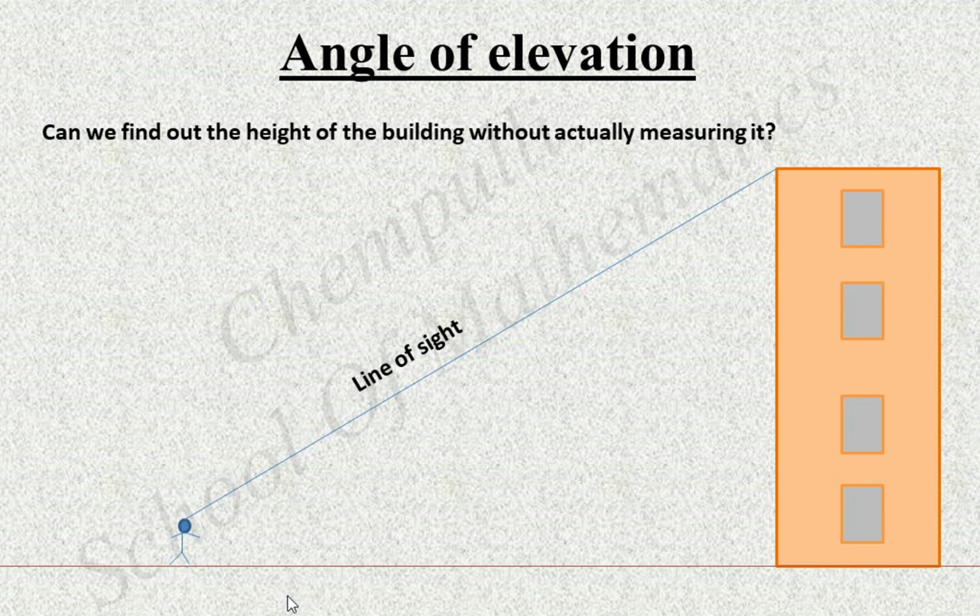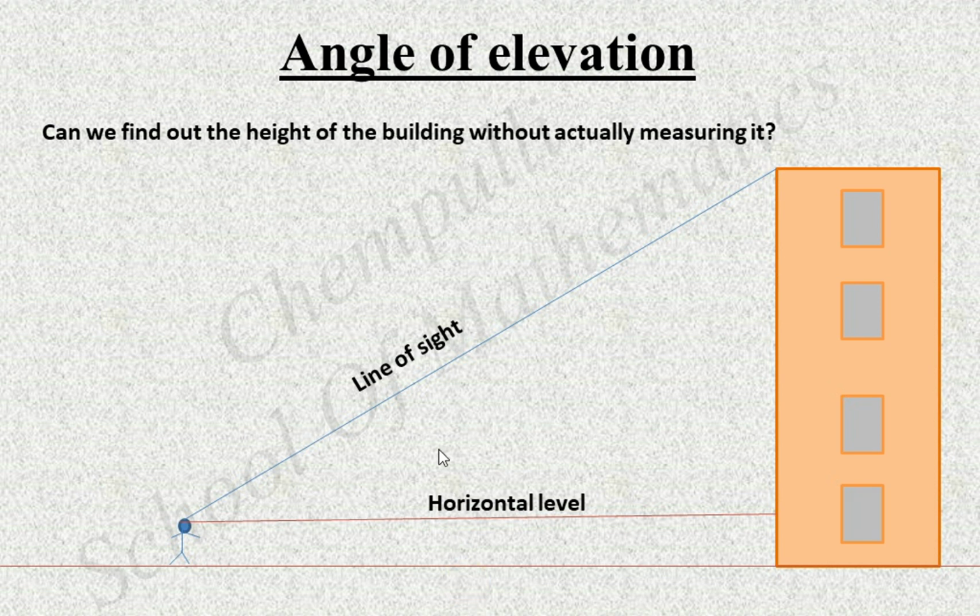Okay. The next one is we can draw one line. That line is parallel to this ground. That line is called horizontal level. That is this line. This line is parallel to ground. This line is called horizontal level, and this one is the line between this person and the top of the building. He is looking at the top of the building. Then here one line is formed. This line is called line of sight, and this line is called horizontal. That is a line parallel to the ground.